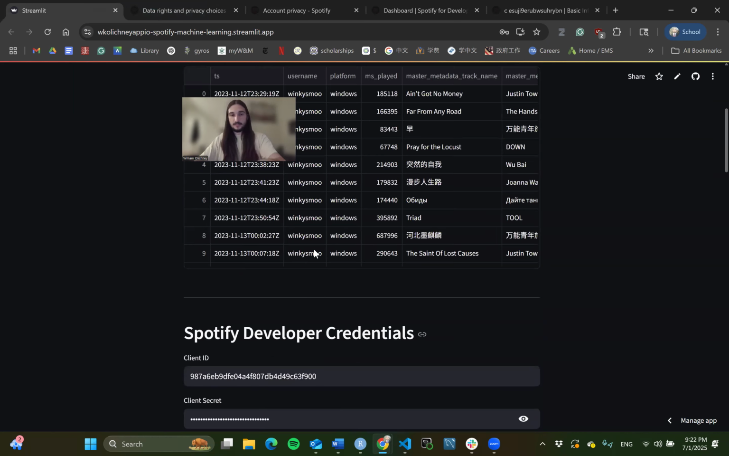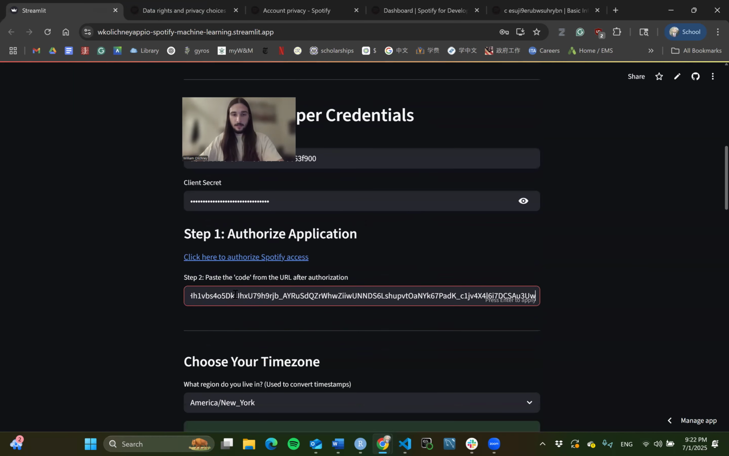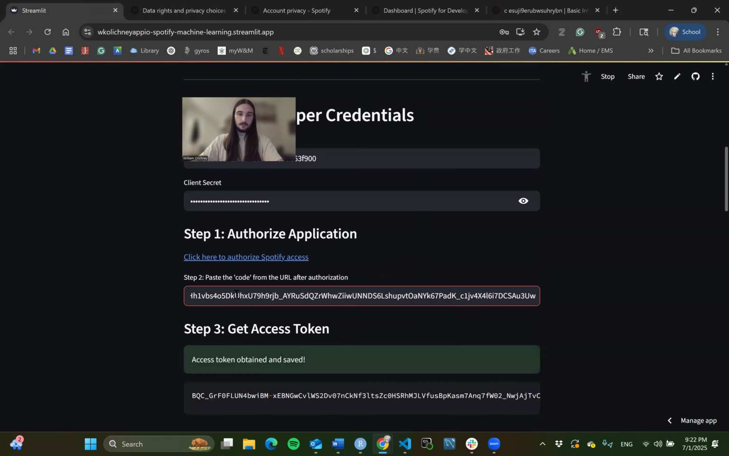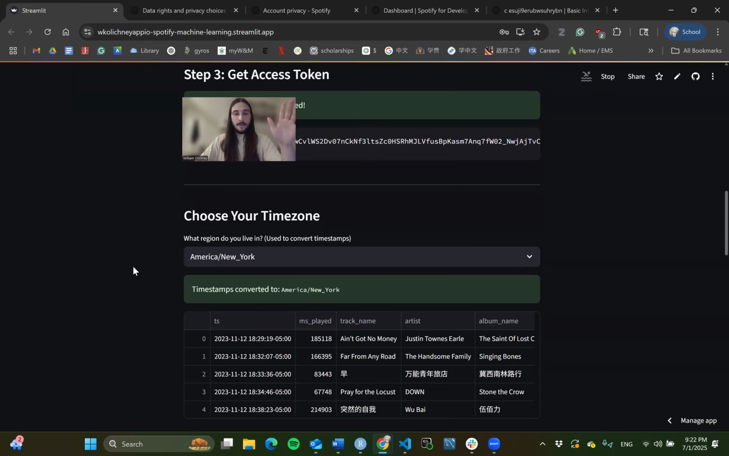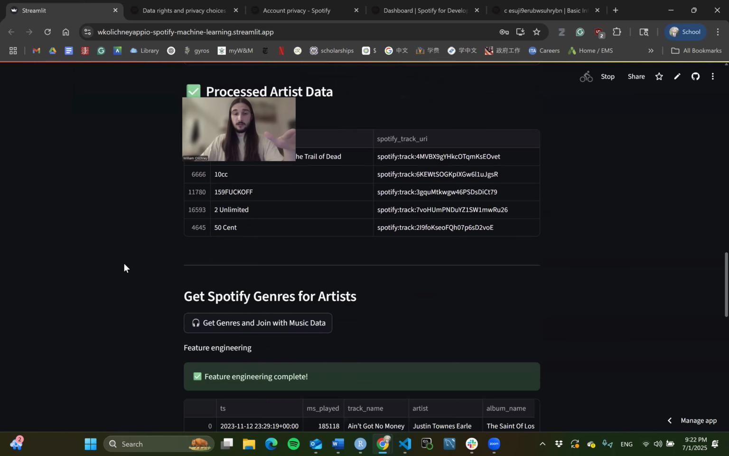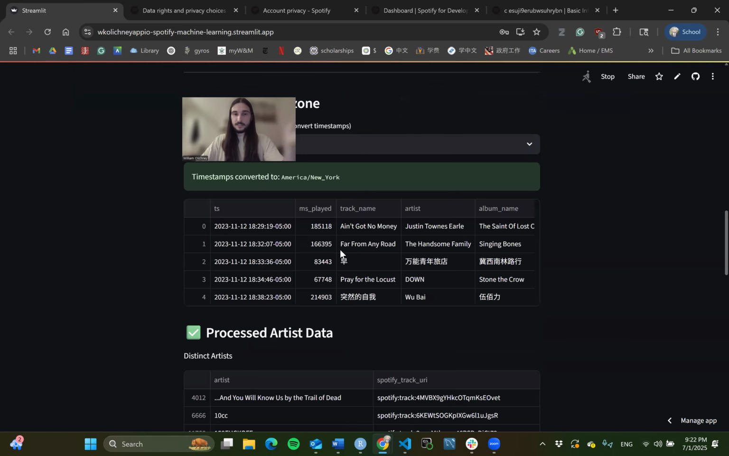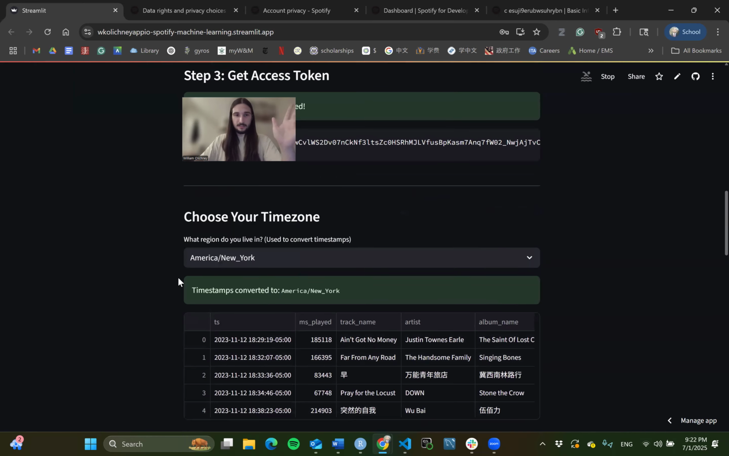Paste it. This is the same place where I had my other data. Paste it, hit enter. Great. Now it got something called an access token. You don't really need to worry about that. Now the thinking on your end is done. You get to see a little bit more of your data and just some steps.